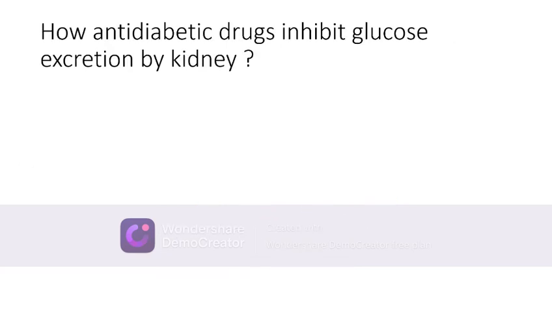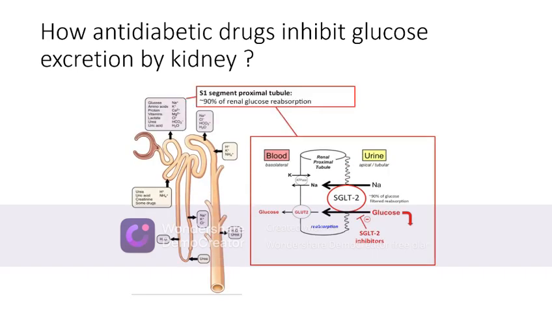Next, how do antidiabetic drugs inhibit glucose reabsorption by the kidney? In the nephrons of the kidney, glucose is absorbed at the level of the proximal convoluted tubule. At the proximal convoluted tubule, it is the SGLT2, that is, sodium glucose linked cotransporter 2, which mainly helps in reabsorption of glucose from the urine into the blood.